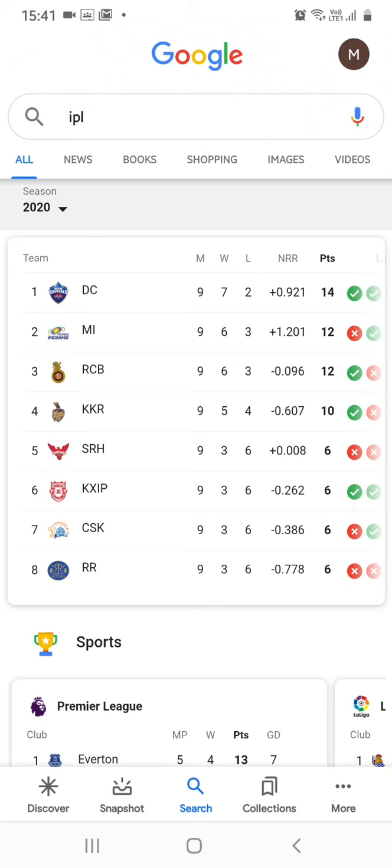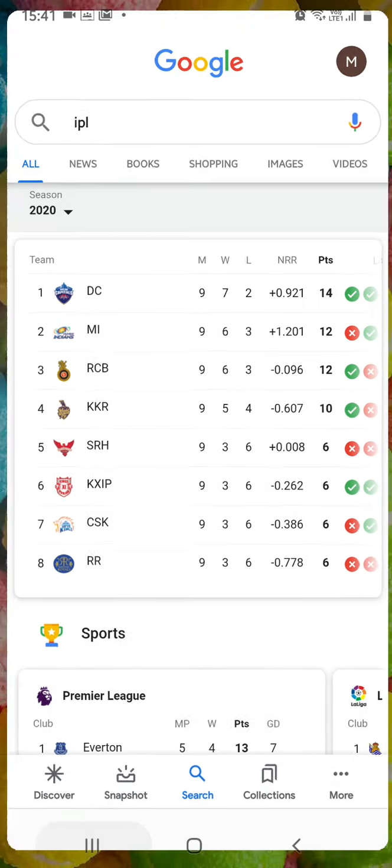But that's not the thing. Now here you can see after 9 matches played by all the teams in the 2020 IPL season, you can see the standings and net run rate, where all the teams stand in net run rate also. Now I had a screenshot from before last night's match, where we saw two super overs between Mumbai Indians and Kings 11 Punjab. So let's see it first.